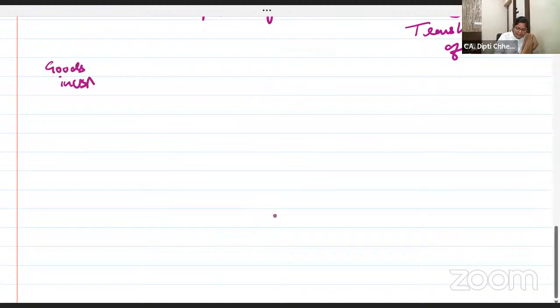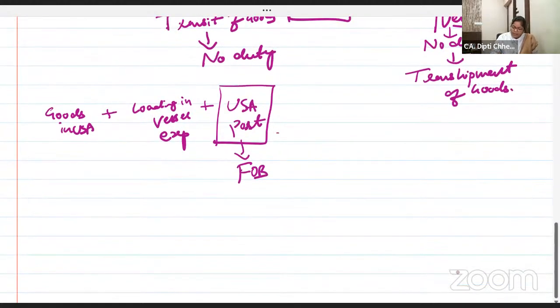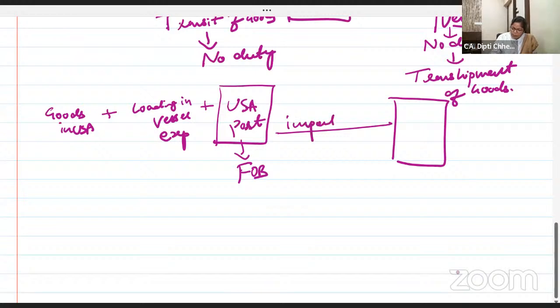Goods in USA. Loading in vessel. All these expenses you have to add. And the expenditure up to the USA port, this value is called FOB. Now, goods are imported to India. From USA the goods are imported.